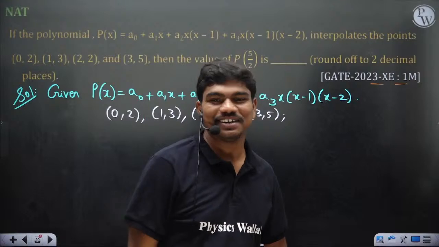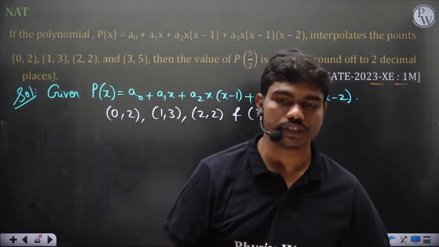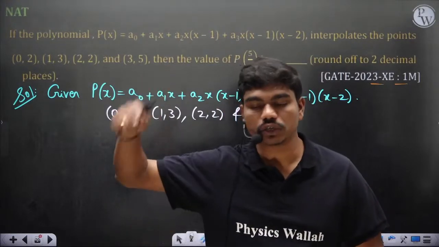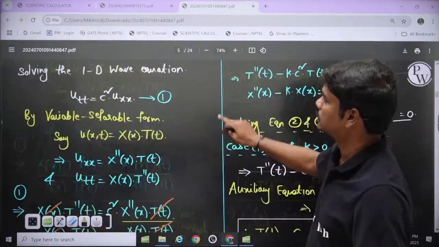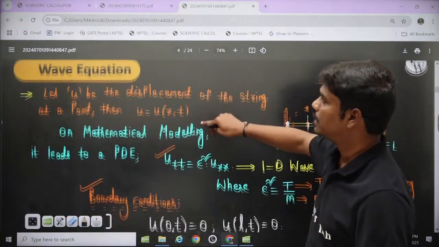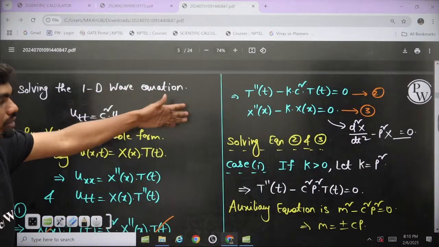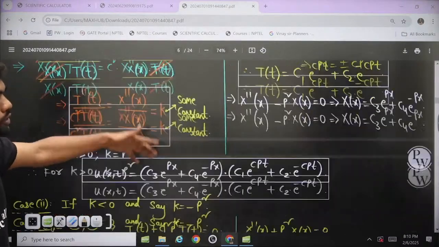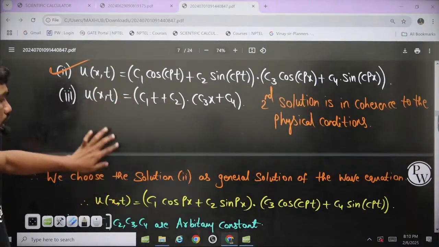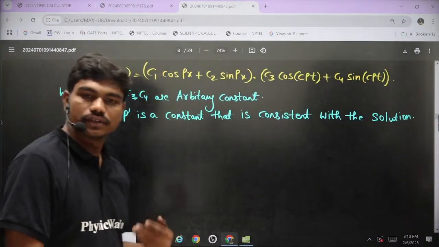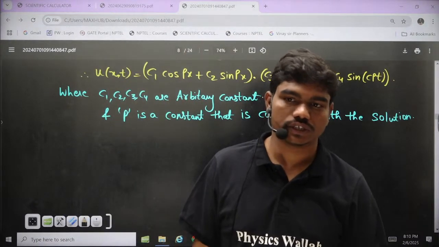Is it going above the head? See, wave equation right now I can only give the direct solutions, the full solutions, because at this point of time showing you how the solution actually comes is a huge time waste for you. For the wave equation, if I want to show you, I should start from here, explain this, then solve the equation in variable separable form, then for different values of k show you different solutions. So that's why I am just giving you the solutions.